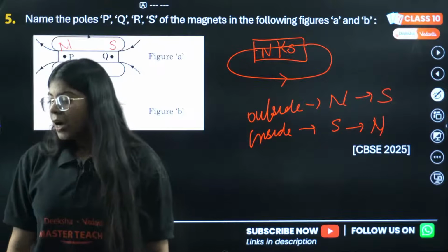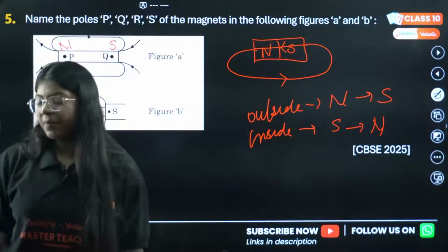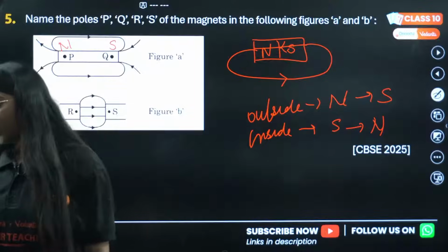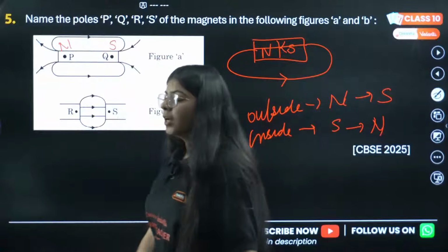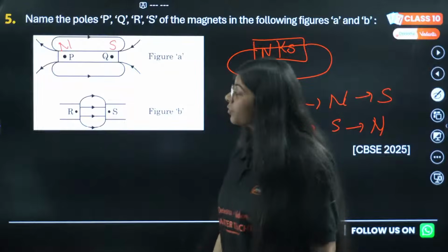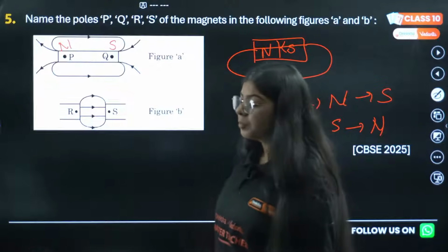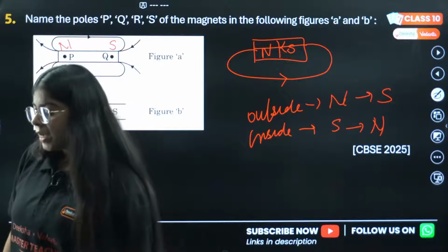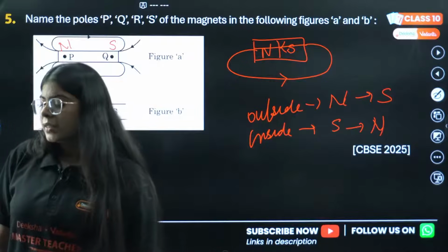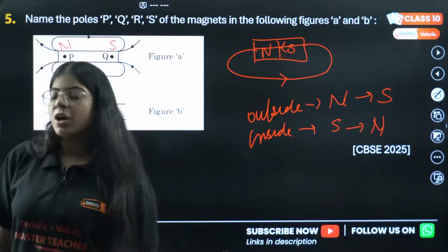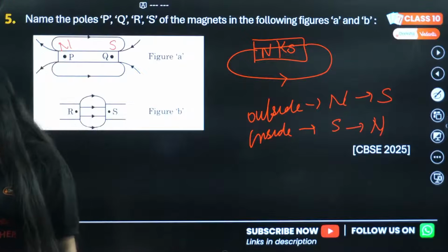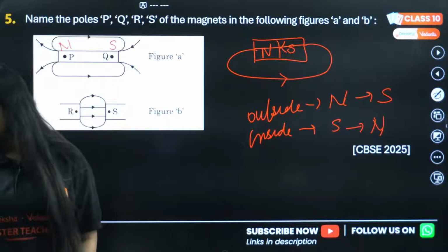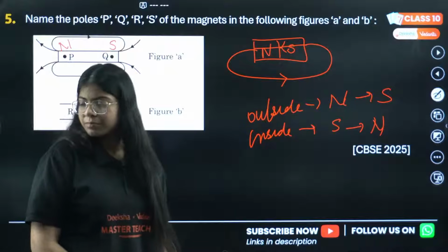Arihant is saying Namaste ma'am. Namaste Arihant, how are you doing? We are doing the fifth question of the chapter magnetic effects of electric current, north to south in A. Ma'am, how long will you teach? There are 5 more questions left of the chapter human eye. It will probably take 10-15 minutes more.